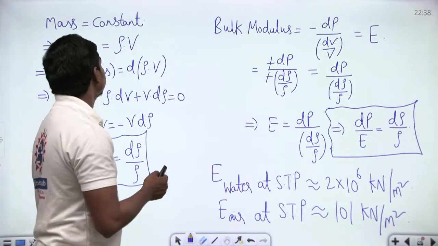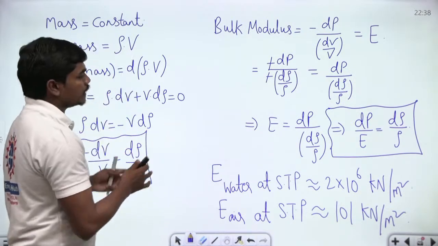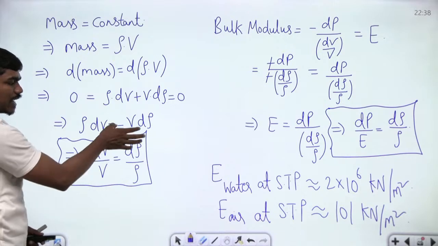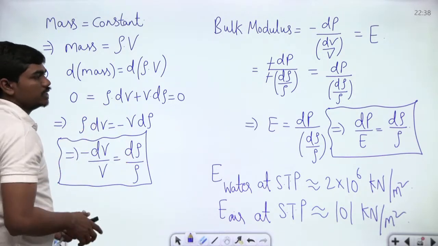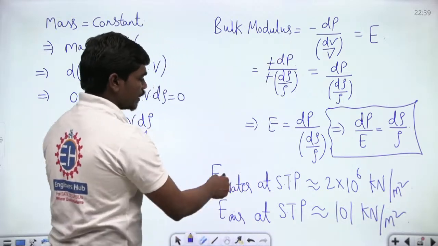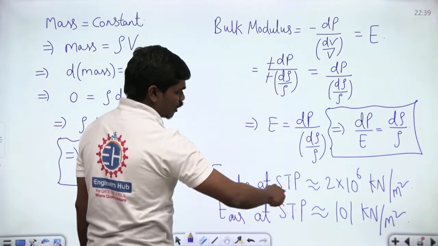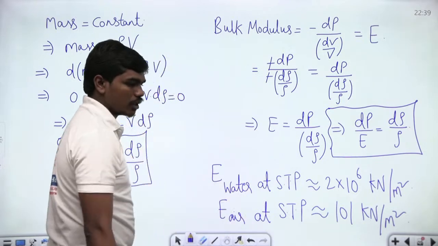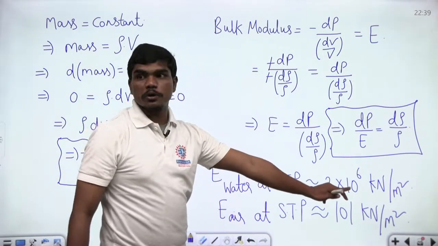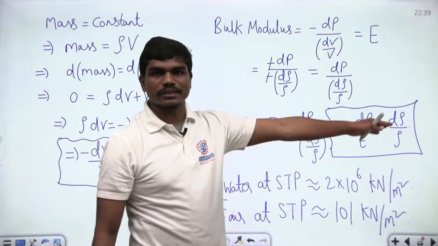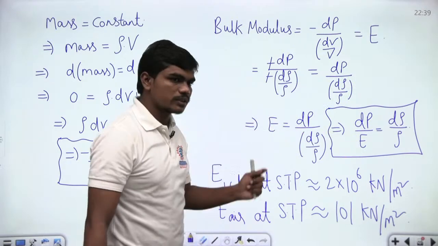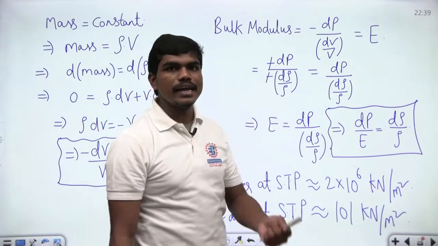Okay, so once we have seen that, we have seen some directions when mass is constant, the negative of this volumetric strain can be written as the fractional change in its density. So dP by E is equal to dρ by ρ. That's what we have discussed, and of course we have seen the values of bulk modulus of water at STP and bulk modulus of air at STP. It's obvious the bulk modulus of water is high, 2 into 10 power 6 kilonewton per meter square, which means the compressibility value is very small. 1 by this value is very small, which means water is practically incompressible.